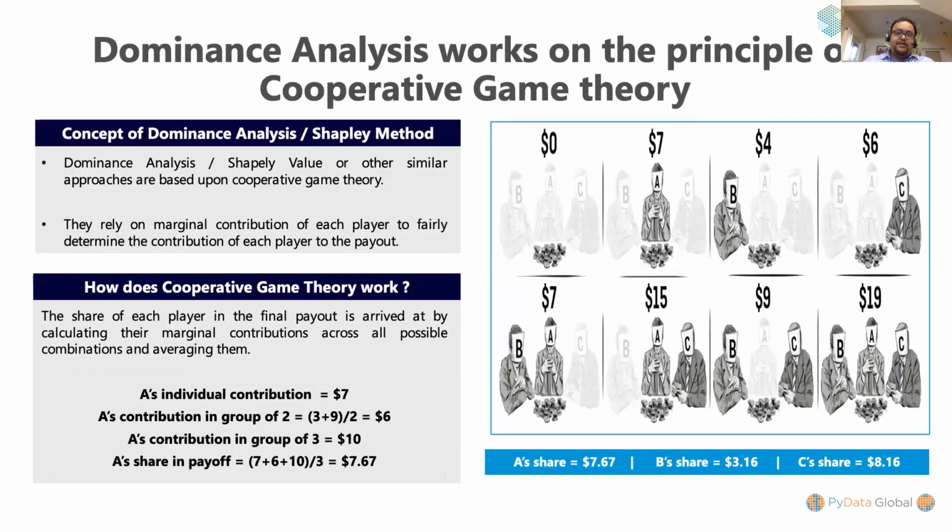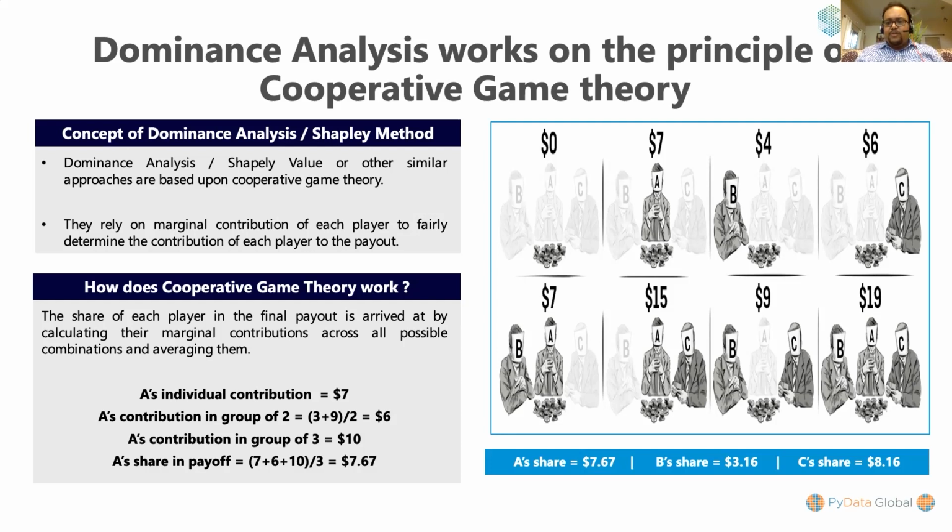Now, as I said, dominance analysis works on the principle of cooperative game theory. Let's try and understand the principle in detail. Let's take an example of 3 players playing a game of poker. Now, in this case, there are 8 possible coalitions. The illustration on the right provides different payouts for each coalition. If none of the players play, obviously the payout will be $0, right? But when they are playing alone, A's payout is $7, B's is $4, and C's is $6.